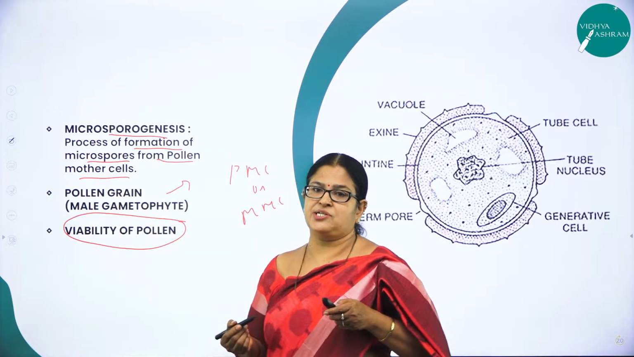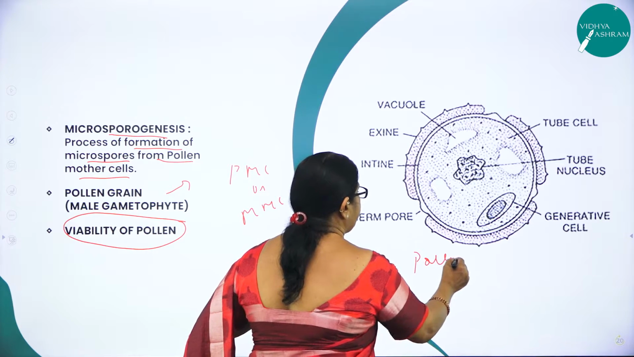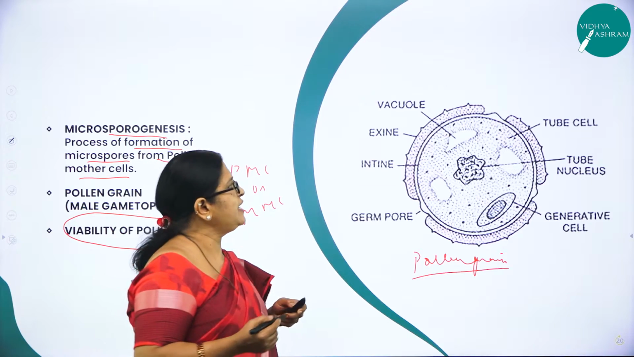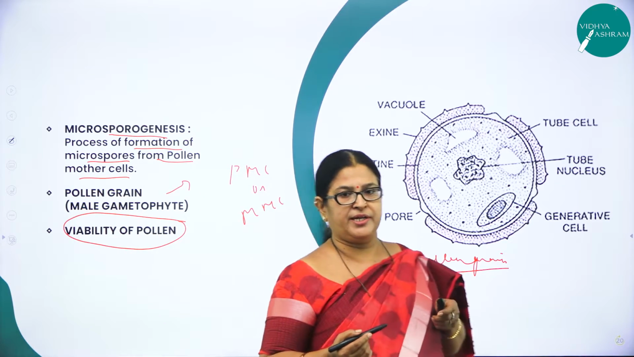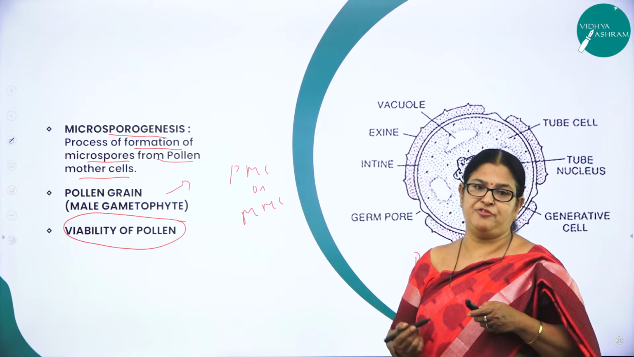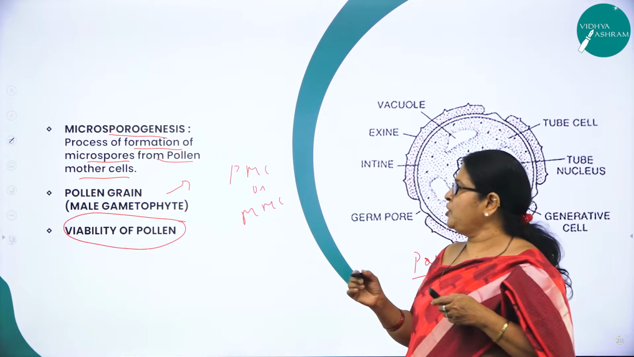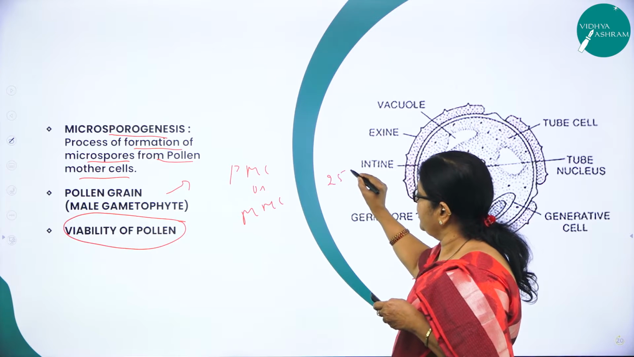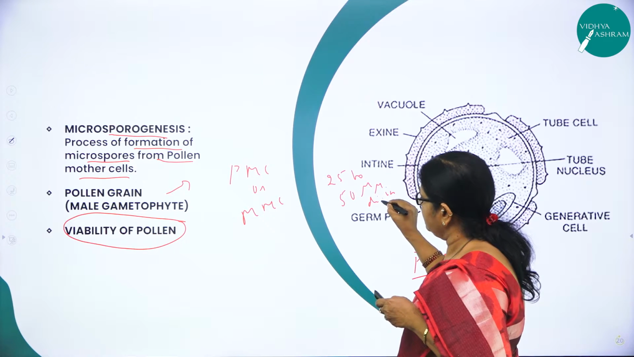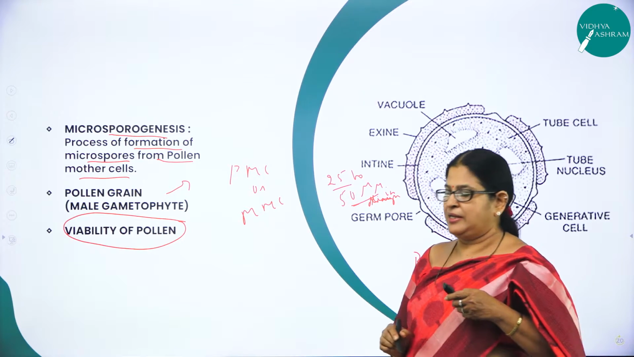Now moving on to the structure of a pollen grain. This is also a very important diagram from the examination point of view. Now let us study the structure of a pollen grain. A typical pollen grain is a male gametophyte, right? And it is spherical in shape. Usually a pollen grain measures around 25 to 50 microns in length.